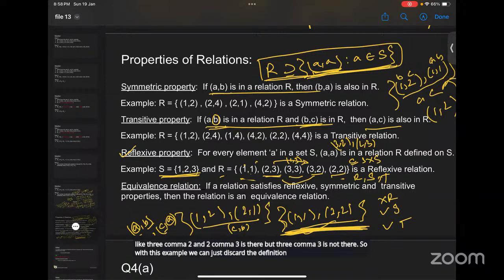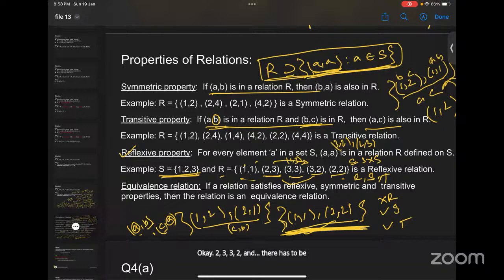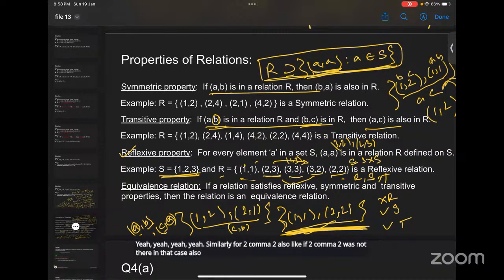Okay. 2 comma 3, 3 comma 2, and there has to be 3 comma 3 for that. You can change the order, right? 3 comma 2, 2 comma 3, and then for transitive it has to be 3 comma 3. Similarly for 2 comma 2 also, if 2 comma 2 was not there, in that case also it would not be a transitive relation. So in order to be transitive, you need both 3 comma 3 and 2 comma 2.